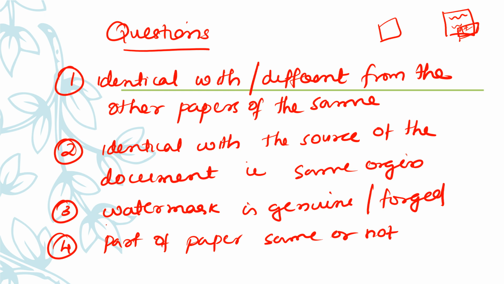And also the final thing is the age of the paper. There are chances that the forger can take, for example, a will or property registry, and he can claim that this is from my grandfather's time or something like that, but he can make it an old paper now also. So that kind of forgery can happen. In those cases they want to assess the age of the paper. So these are the main questions which are asked of a forensic document examiner.